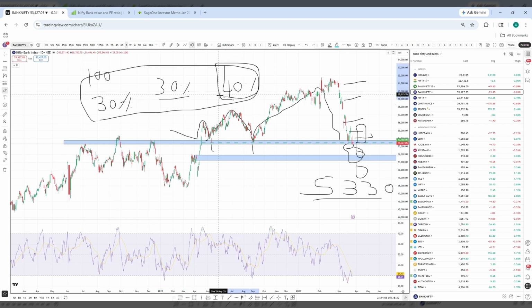In case I see any further dip, I will be adding this 40% there, so that my average will come at a good place when market moves upwards. So I will see good profits, good returns.